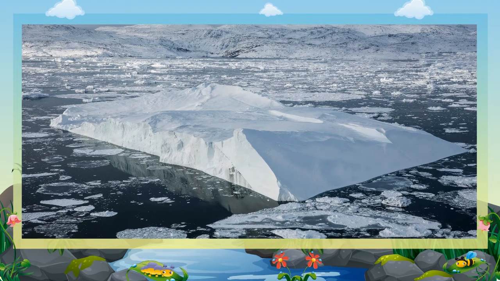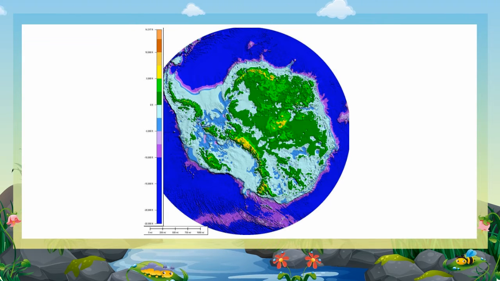Huge moving sheets of ice are wearing down parts of the Earth's surface in Antarctica and Greenland. These ice sheets are located in Greenland, Antarctica, and other frozen parts of North and South Pole.